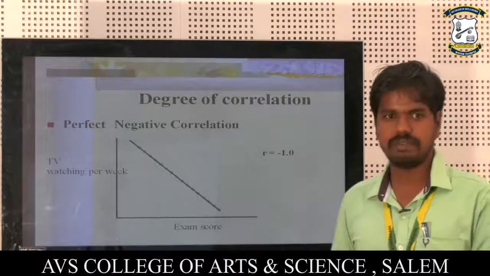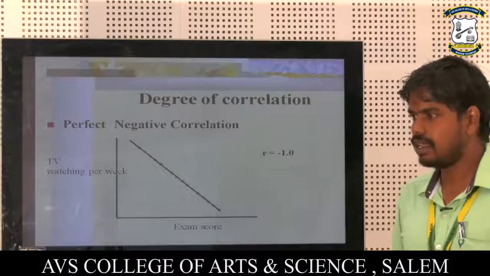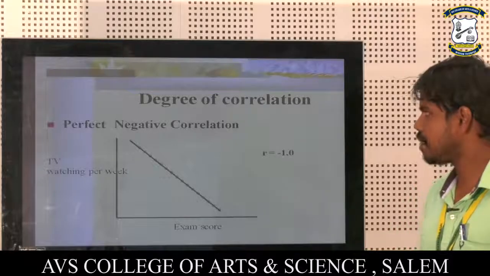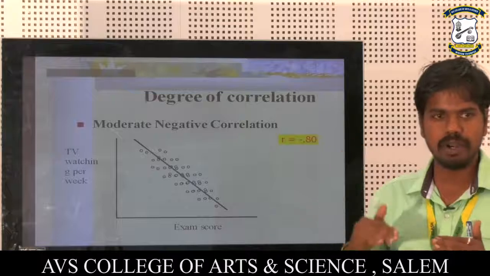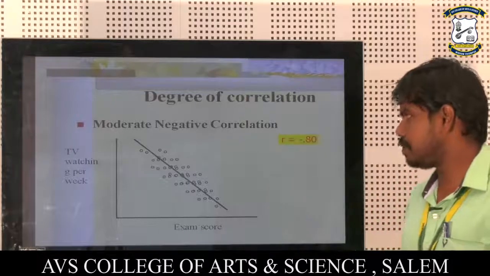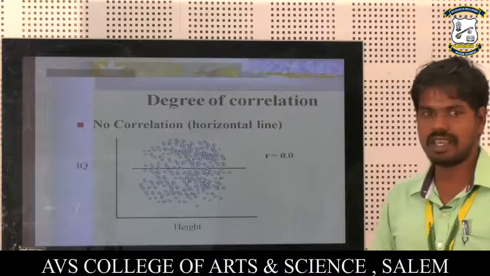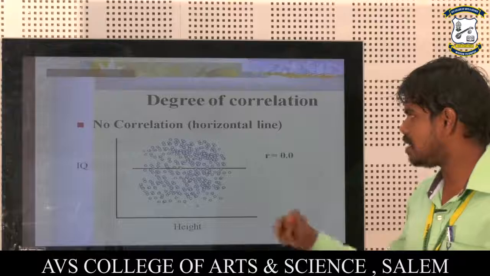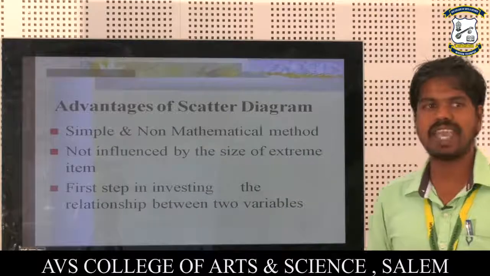Perfect negative correlation: exam score and TV watching per week. That is the opposite direction, the negative correlation. Next, moderate negative correlation: a few points above and below is called moderate negative correlation. Then no correlation: when the points are scattered widely above and below, that is called no correlation.